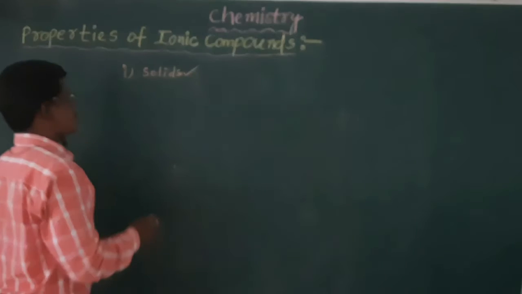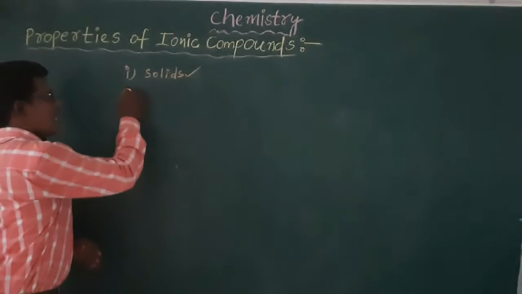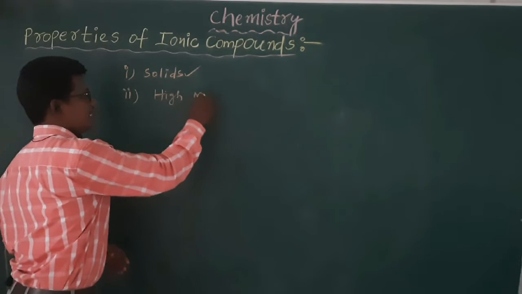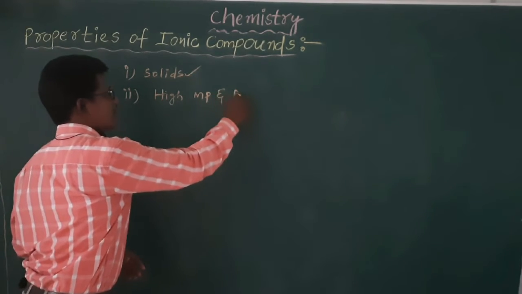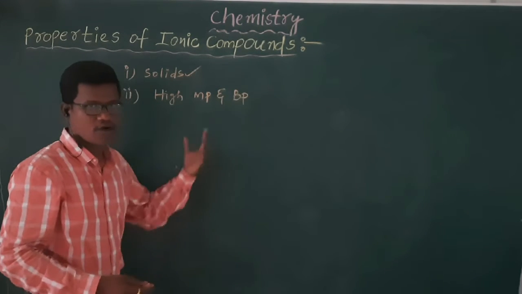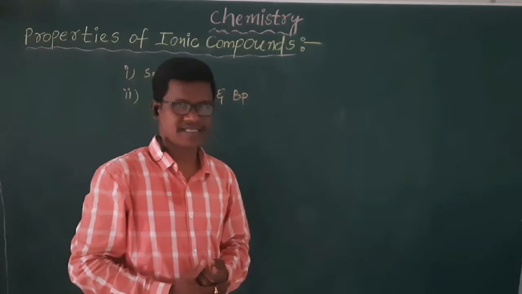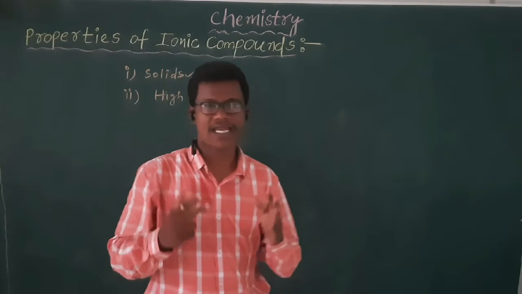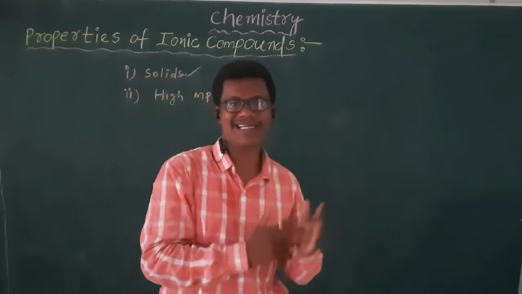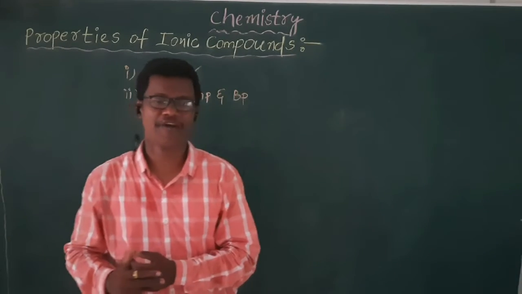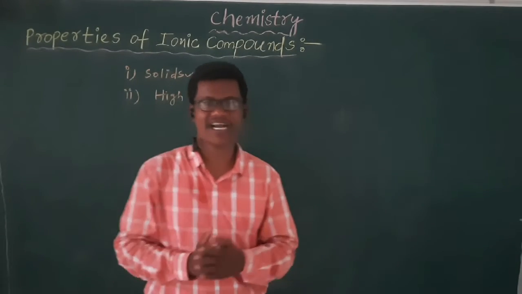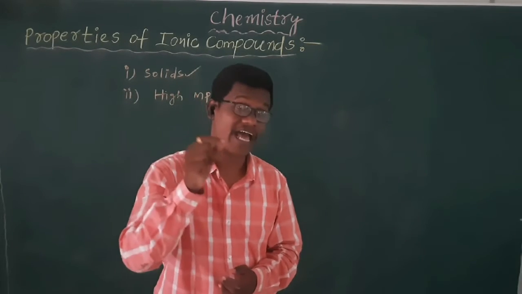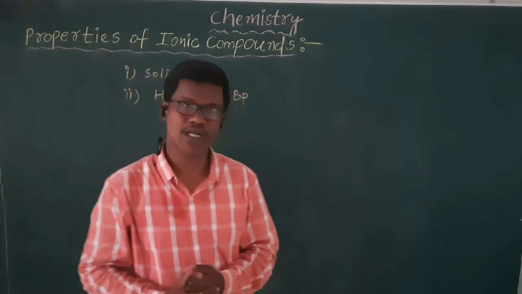And these solid ionic compounds have high melting point and boiling points. I told you already, greater attraction forces are present in the ionic compound because whatever the ionic compound you take, a metallic cation and a non-metallic anion is present. In between them, stronger attraction forces. Due to that, ionic compounds are solids and they have high melting point and boiling point.